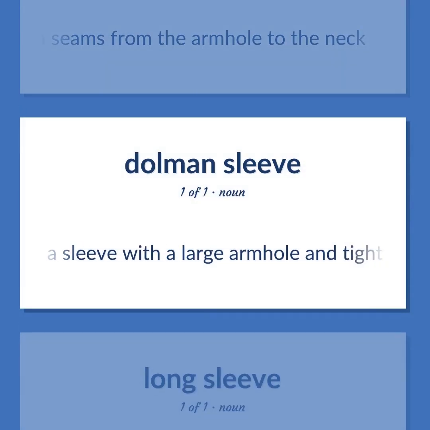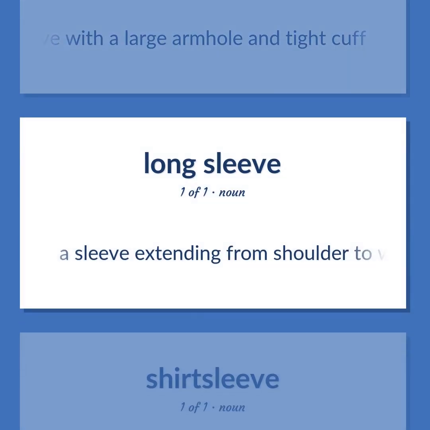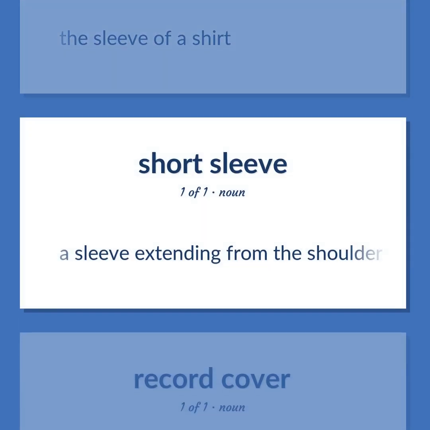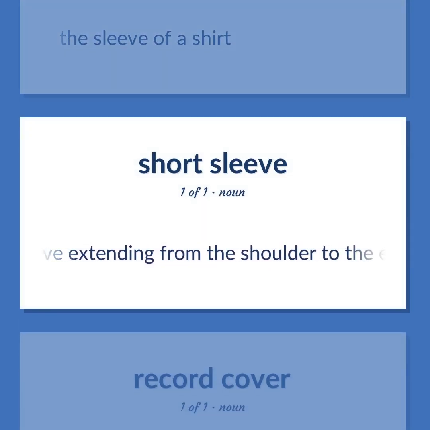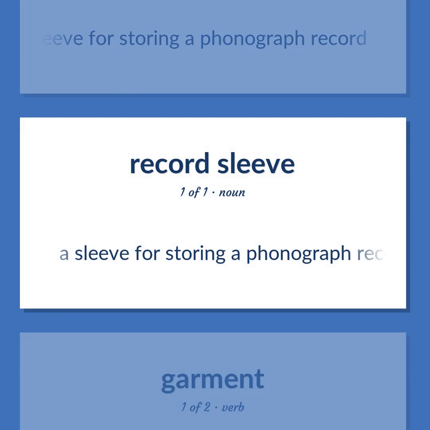A sleeve with a large armhole and tight cuff. A sleeve extending from shoulder to wrist. The sleeve of a shirt. A sleeve extending from the shoulder to the elbow. A sleeve for storing a phonograph record.